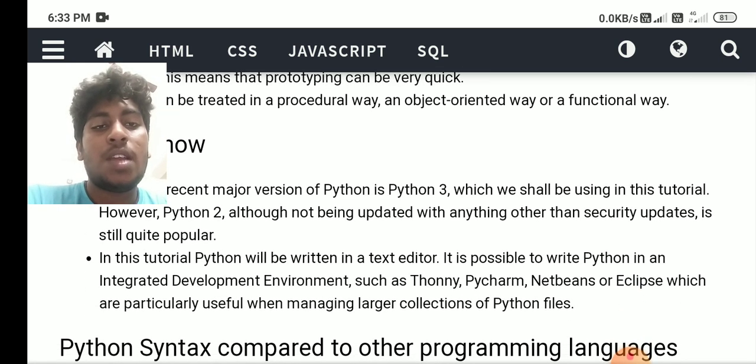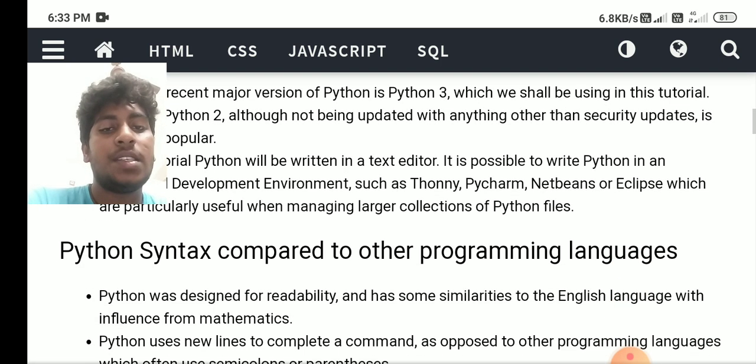In this tutorial, Python will be written in a text editor. It is possible to write Python in an integrated development environment, such as Thonny, PyCharm, NetBeans, or Eclipse, which are particularly useful when managing larger collections of Python files.